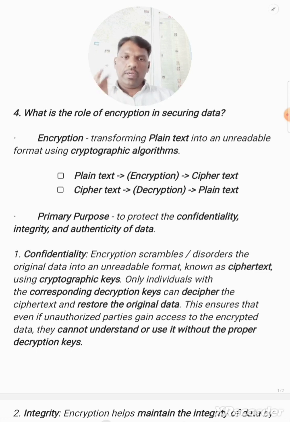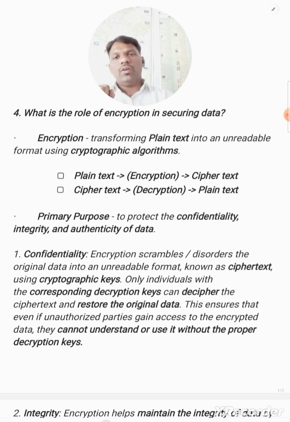This ensures that if unauthorized persons gain access to the encrypted data, they cannot understand the data and cannot use it. That's the main agenda of the confidentiality parameter.